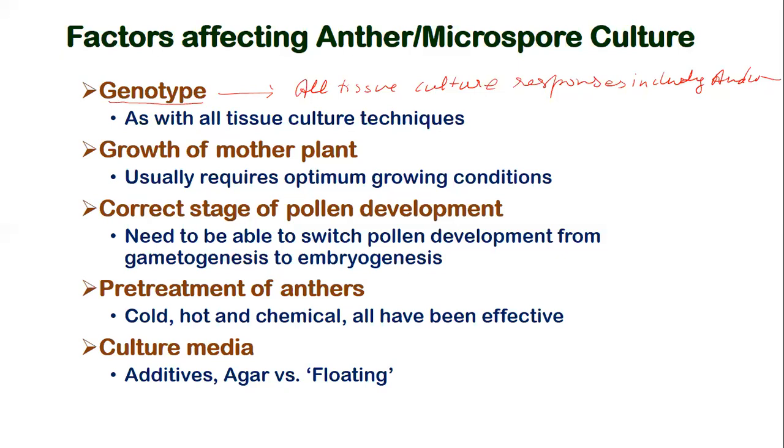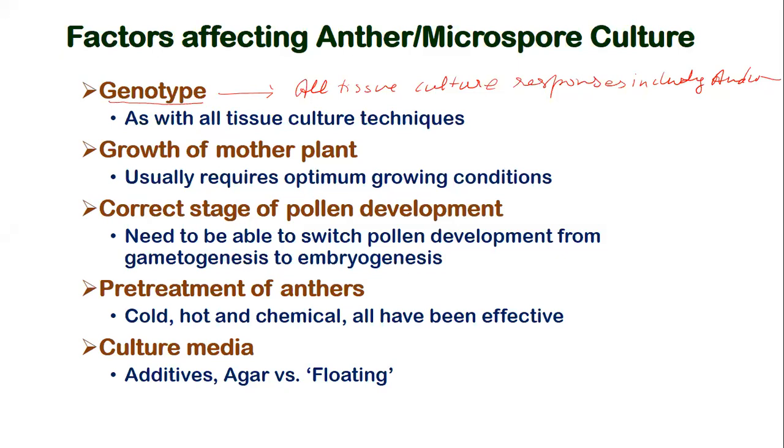Even within a species, say Datura innoxia, where this technique was first reported, in one strain androgenesis may be very easy, and in another strain it can be very difficult. So there is a very different response with little variation in the genetic makeup of the plant.